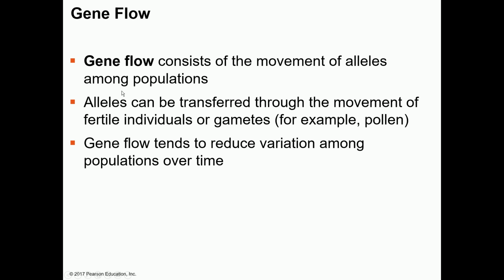So what is gene flow? It consists of movement of alleles among populations. Alleles can be transferred through movement of fertile individuals or gametes. So there can be people moving from Europe to America, America to Europe or Spain. When people are moving around, they are taking their genes, their alleles, with them, and they can cause a change in the allele frequency of a population. The alleles can be transferred through the movement of fertile individuals or through gametes, for example, pollens. Pollens are gametes.